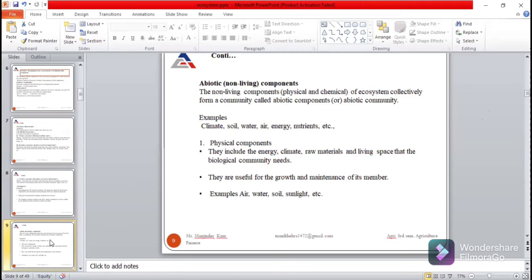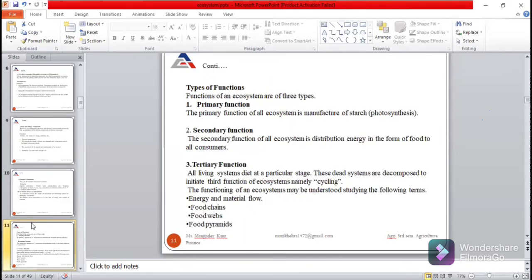So the first component under the abiotic component is the physical component. Physical components include energy, climate, raw material, and living space. And these are useful for the growth and maintenance of the ecosystem. So next, types of functions.